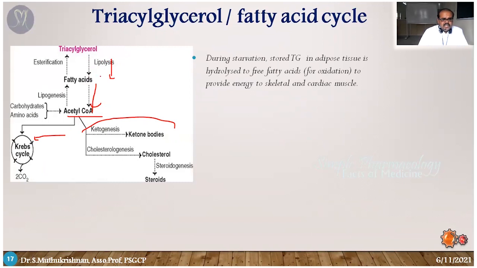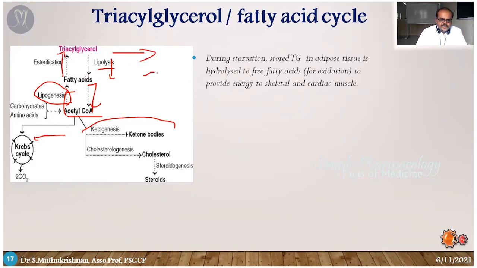The triglycerides undergo the lipolysis process and are converted into fatty acids, and on the other side, glycerol. The free fatty acids undergo oxidation and produce acetyl-CoA. That acetyl-CoA may once again be converted into fatty acids, which is called the lipogenesis process, the formation of lipids from acetyl-CoA. The fatty acid is esterified, meaning it is once again converted to triglyceride.